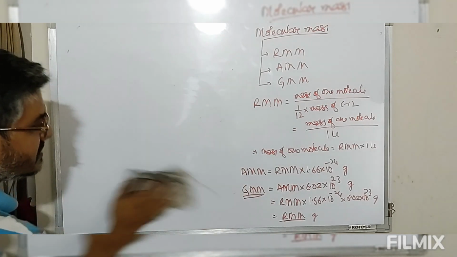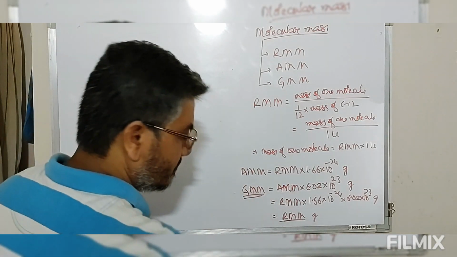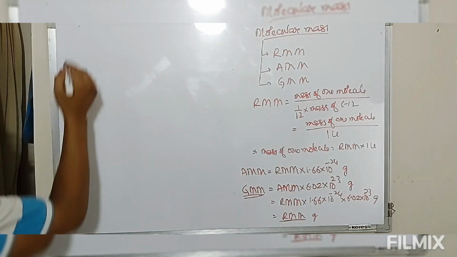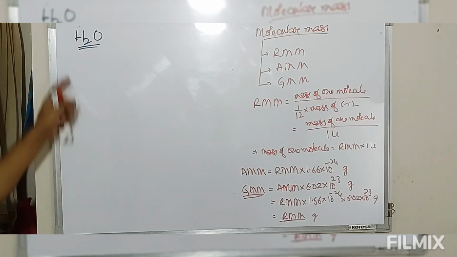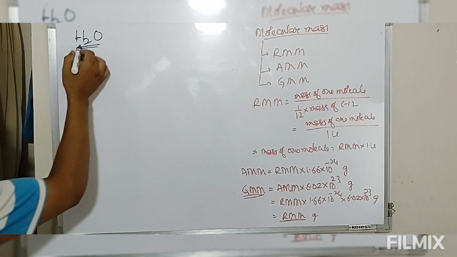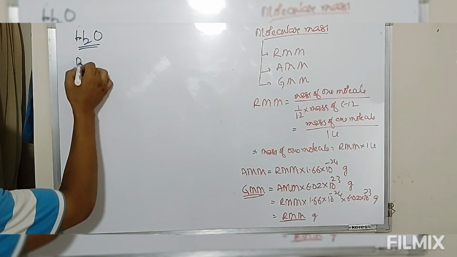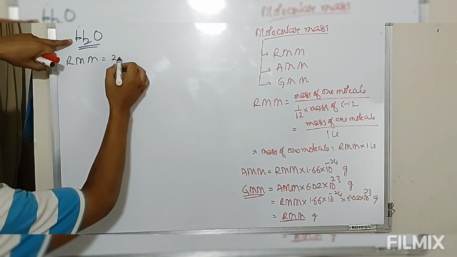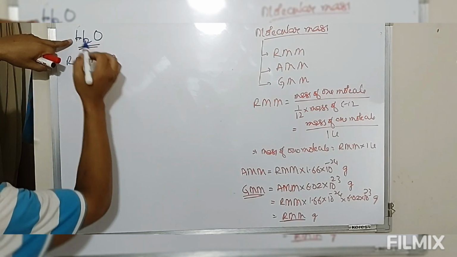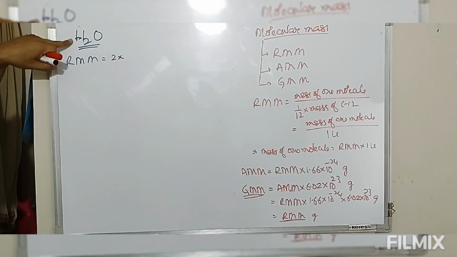Now, calculation of molecular mass, this was from the definition point of view. Suppose we have water. The relative molecular mass is 2 times the atomic mass of hydrogen plus 1 times 16.